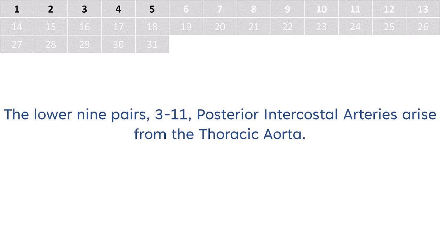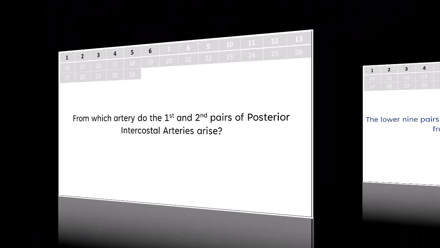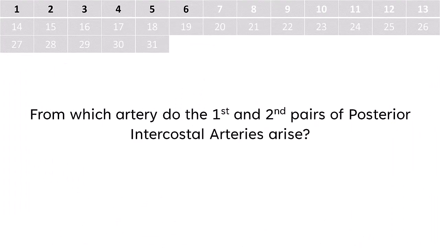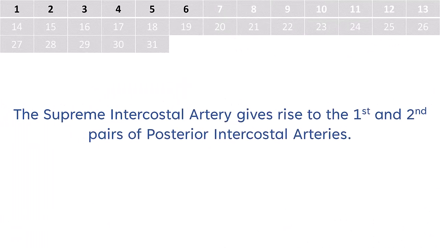The lower 9 pairs, 3 to 11, arise from the thoracic aorta. From which artery do the first and second pairs arise? The supreme intercostal artery gives rise to the first and second pairs of posterior intercostal arteries.